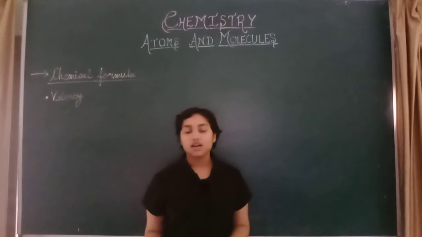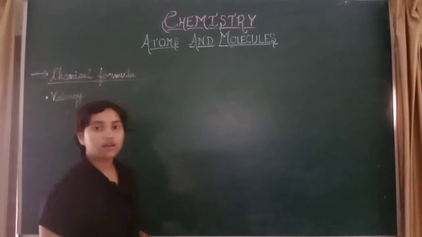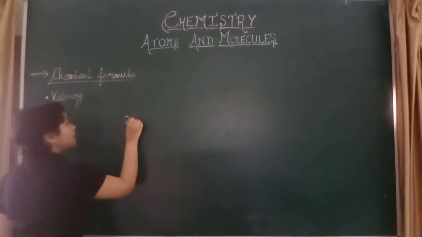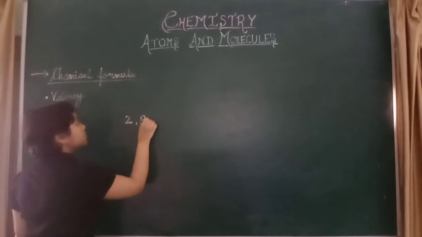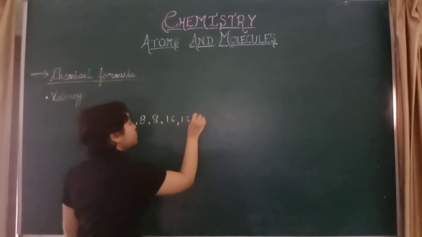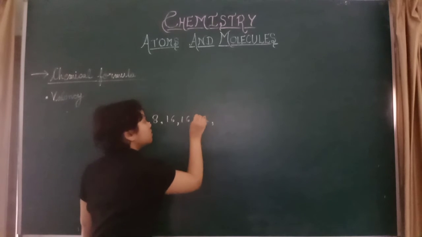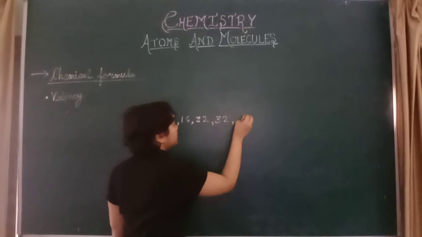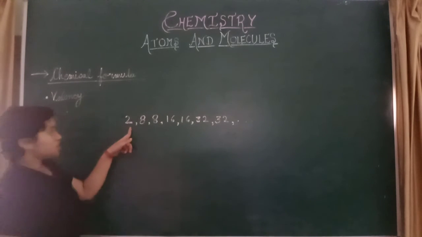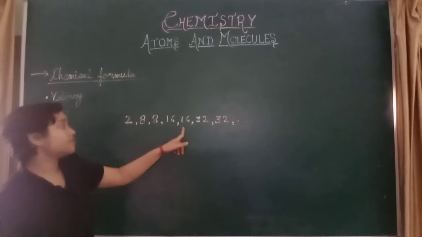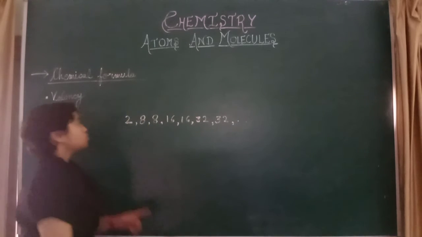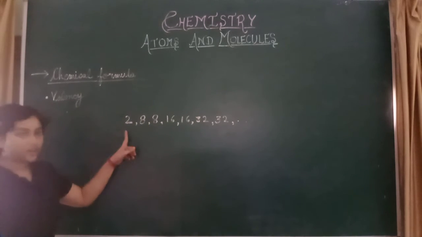The valency always occurs in a series. In this series, firstly 2 electrons in the first shell, then 8, then 8, then 16, then 16, then 32, then 32, and so on. It occurs in such a series: first shell, second shell, third shell, fourth shell, fifth shell, sixth shell, seventh shell, and so on, up to 180 elements.